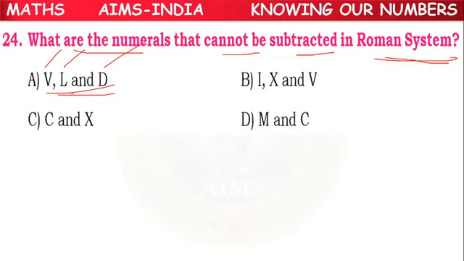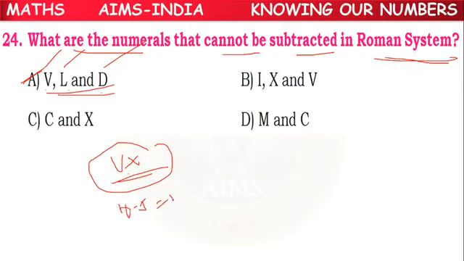These cannot be subtracted, meaning V, L, D. That's why in the previous example we said VX is wrong. Here we are subtracting 5 from 10, so this is wrong. So V, L, D cannot be subtracted.